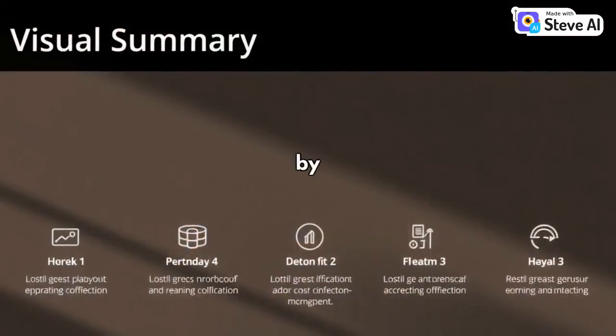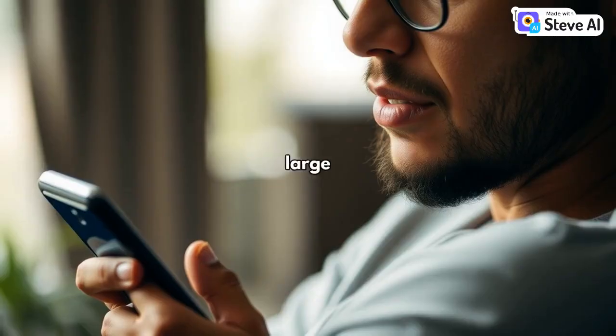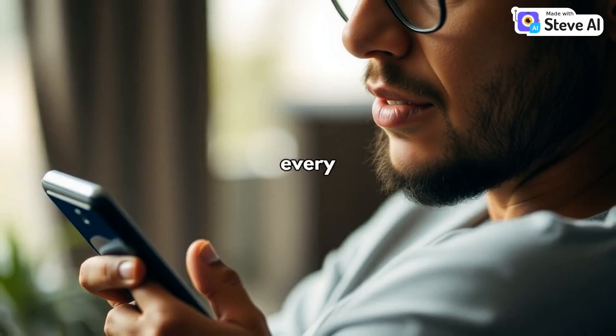Recap: download Files by Google. Open and clean. Junk files, delete old WhatsApp media. Remove large or duplicate files. Do this every week. You just became smarter with your phone.